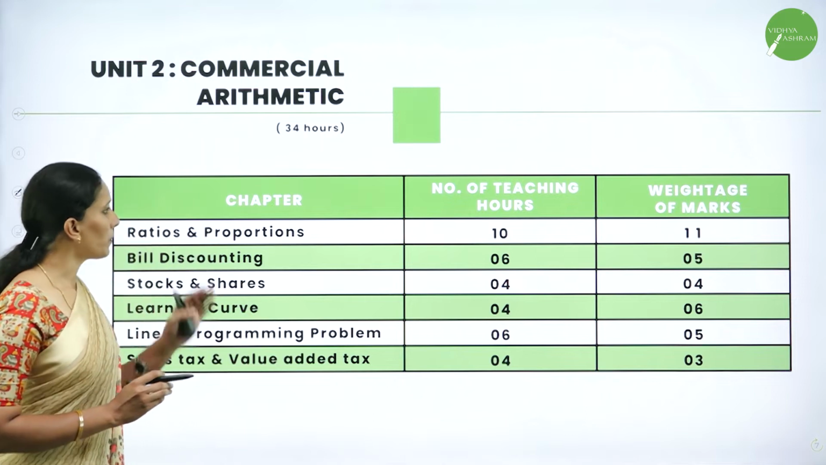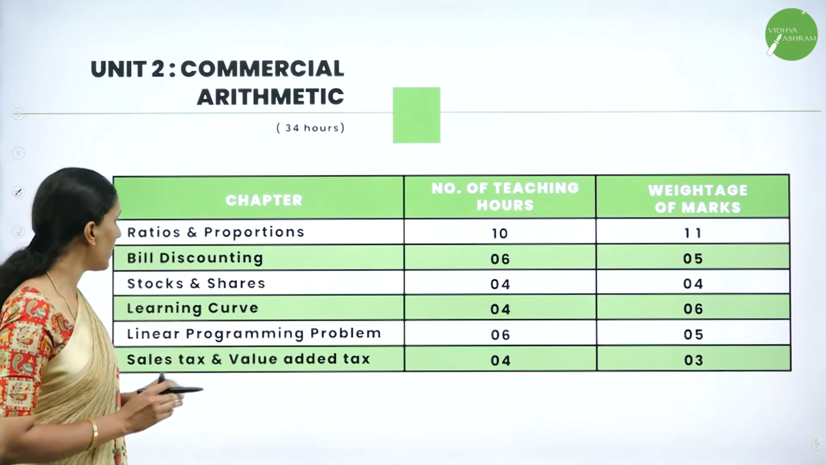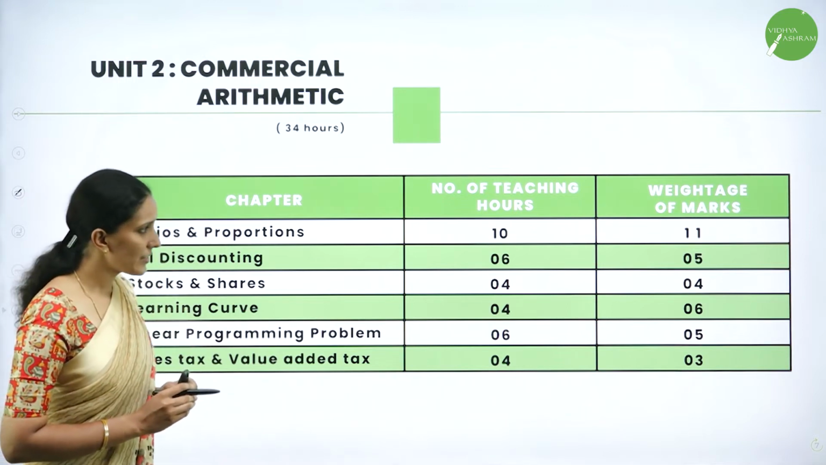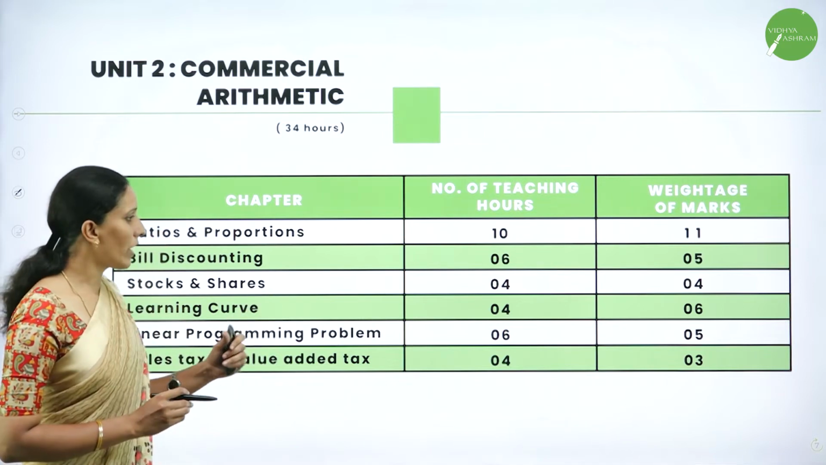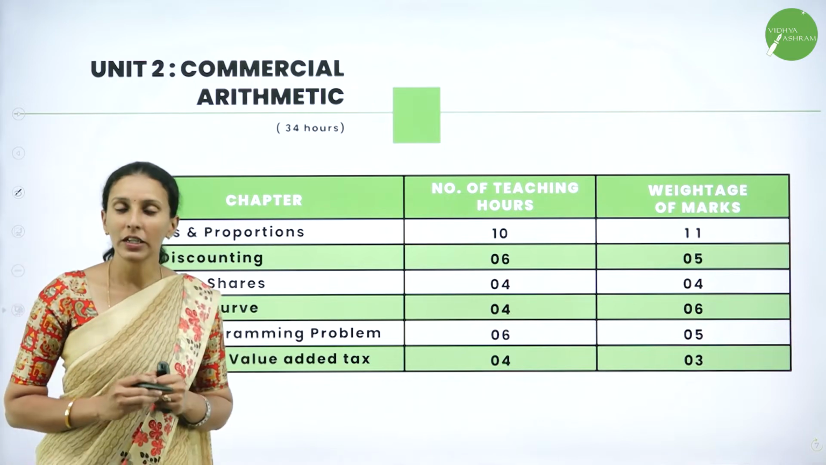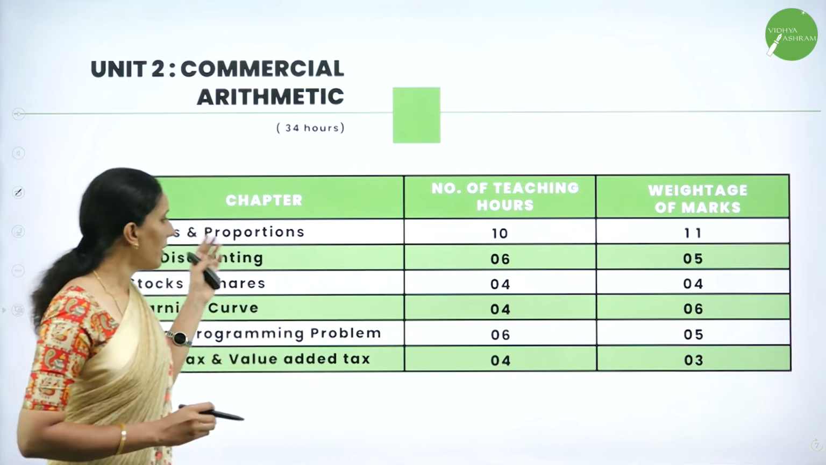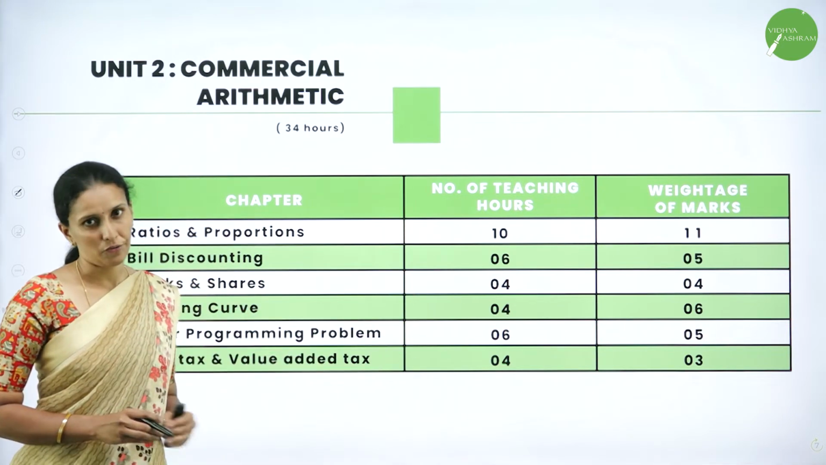For ratios and proportion, you will have a weightage of 11 marks in your question paper. Bill discounting, 5 marks. Stocks and shares, 4 marks. Learning curve, 3 marks. Linear programming problem, 5 marks, and sales tax and value added tax, 3 marks. And the number of teaching hours per chapter is 10, 6, 4, 4, 6, 4.